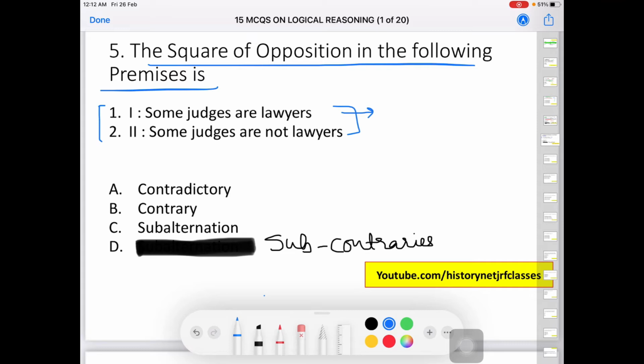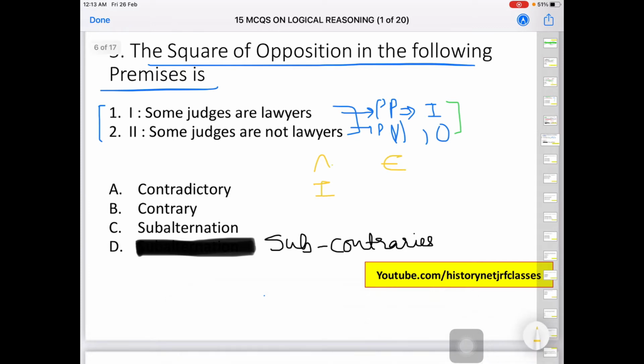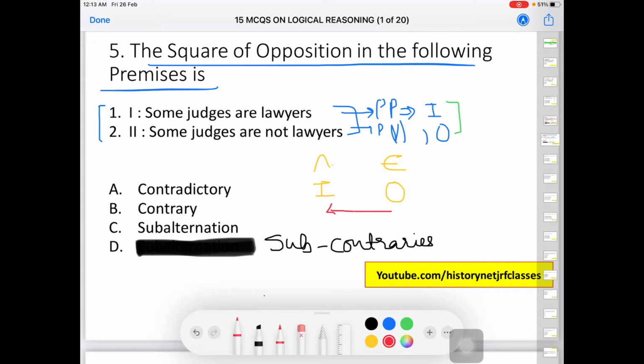The first one is particular positive, so it will be denoted by I. The second one is particular negative, so it will be denoted by O. So we have I and O, and we have to identify the relationship between I and O. We will make the chart again, A, E, I, and then O. The relationship is to be established between I and O, between these two, and these two are known as sub-contraries. So the correct answer is going to be D, that is, sub-contraries.